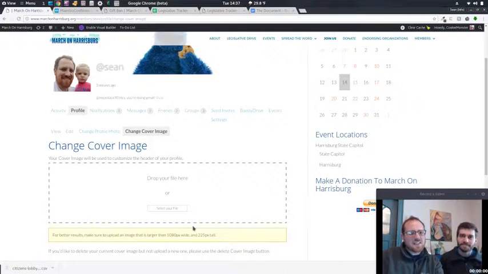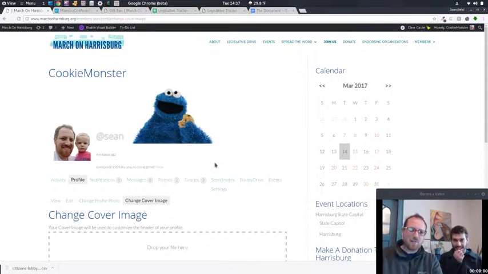Pick your favorite Muppet. It's a nice thing. Pick your favorite Muppet. Exactly. I picked my favorite Muppet, so we went from there.